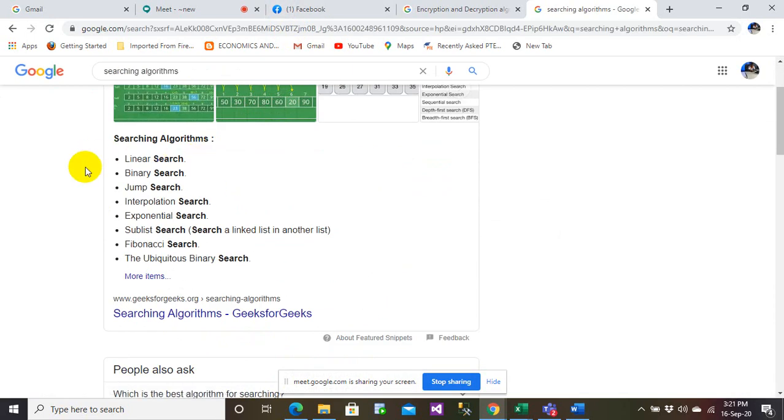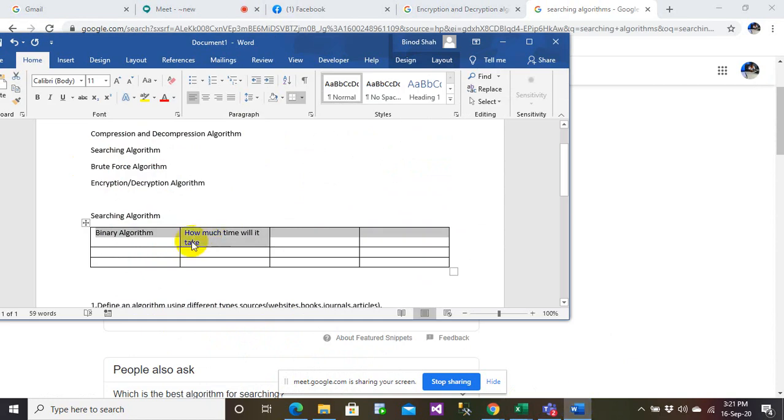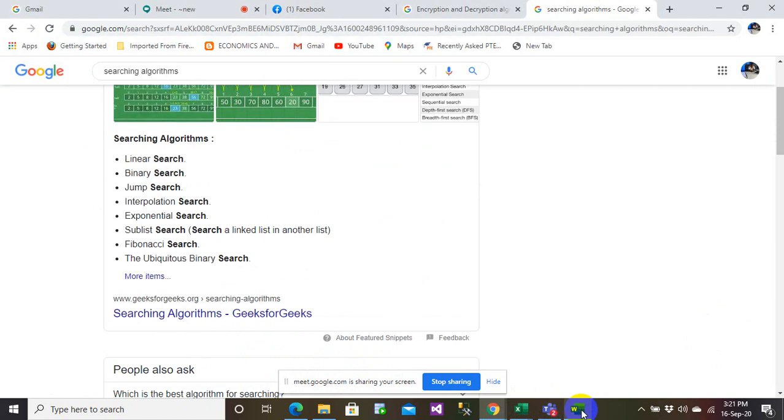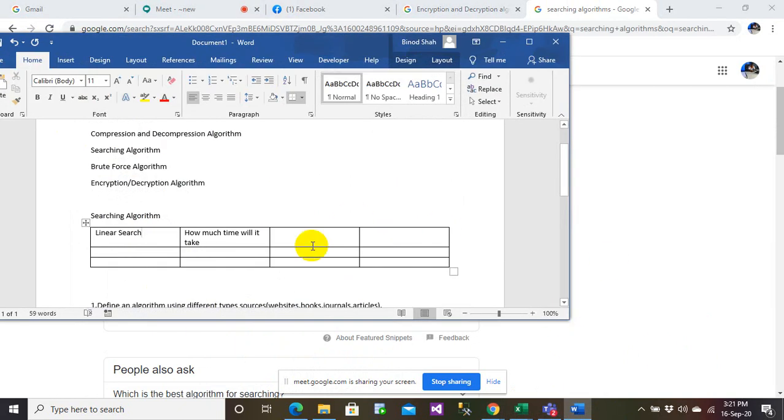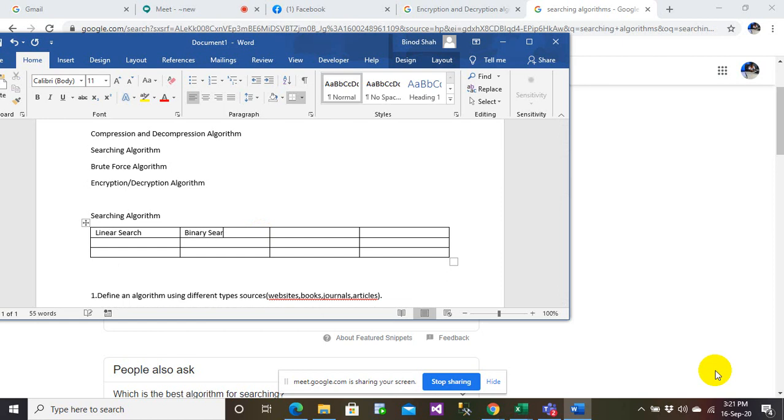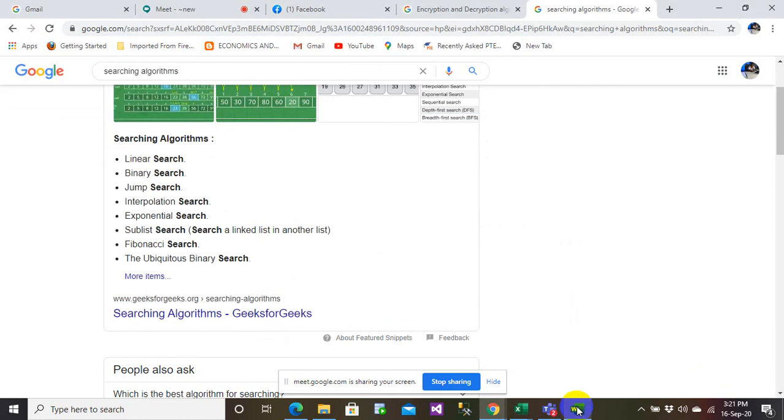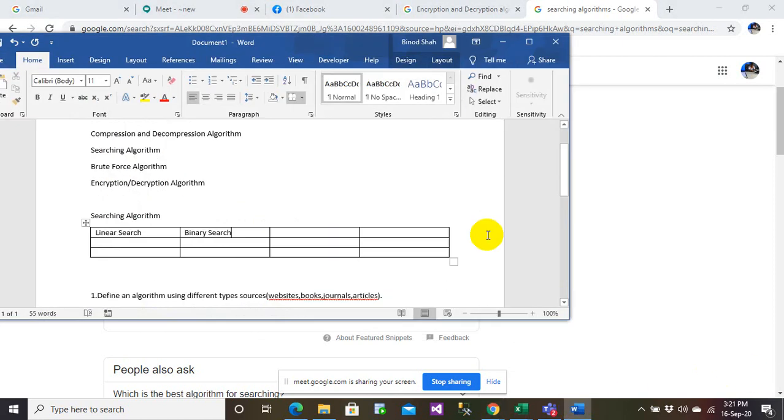So I have linear search, binary search, jump search, interpolation search. Let's say I take a few. I take a linear search. I take a binary search. I take a jump search.